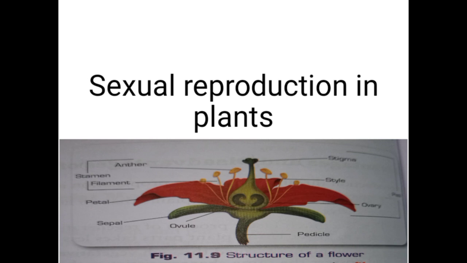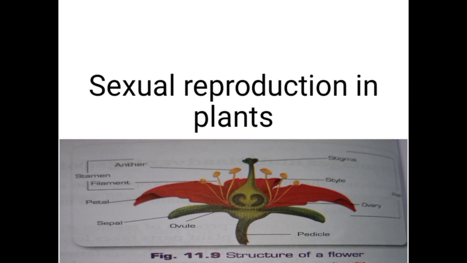Now our new topic is sexual reproduction in plants. This is the most common method of reproduction in flowering plants. Sexual reproduction requires male and female reproductive parts. The reproductive organ of the plant is the flower. The flower contains male and female reproductive organs or parts.